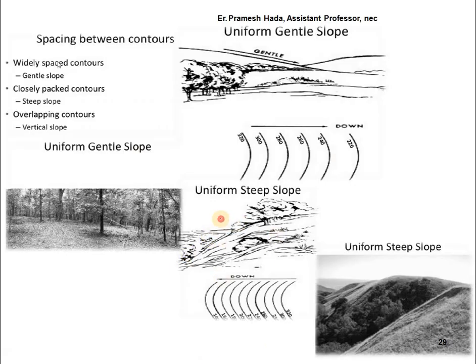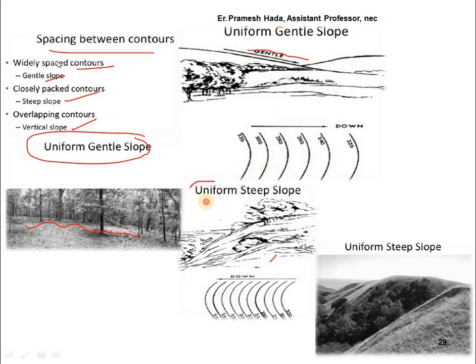And these are some of the diagrams you can see here. Spacing between contours: widely spaced contours mean gentle slope, close-packed contours mean steep slope, overlapping contours mean vertical slope. So we can call it a uniform gentle slope. This is a uniform gentle slope. You can see uniform steep slope here, and this is also uniform steep slope. The diagram is mentioned. This is down and this is down. So in this way the diagrams will be there.